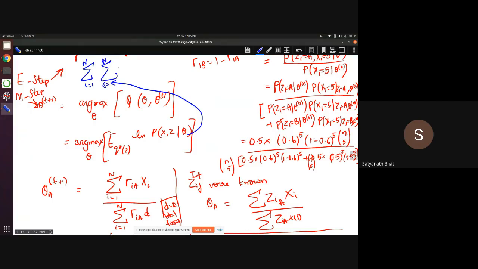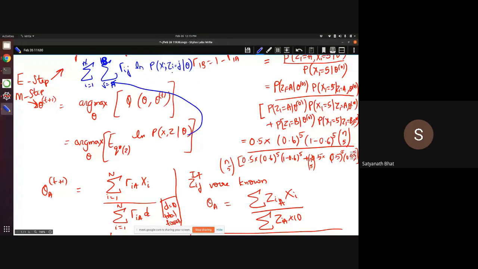Then there will be gamma ij, which is the probability that the ith point comes from the jth coin. Then I will write this ln p of xi, zi equal to j, given theta.